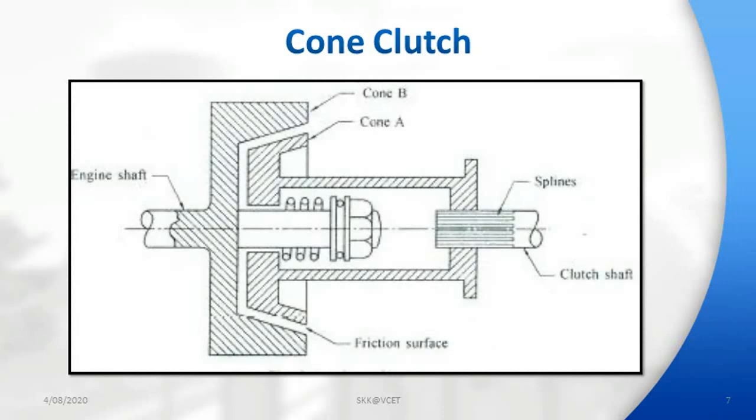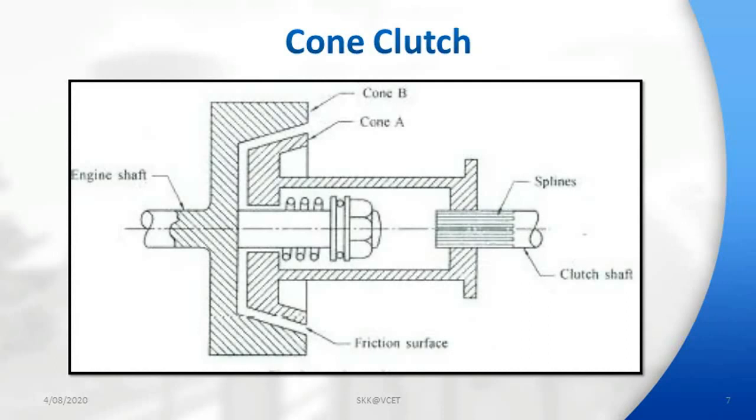These springs keep the cone A pressed all the time against the cone B. Main advantage of this type of clutch, when compared to single plate clutch, is the normal force on friction surface is greater than axial force.